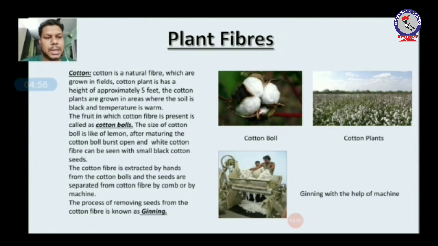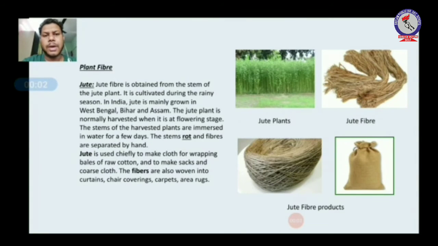Okay, you can see in the diagram there is a cotton ball which is burst open. You can see white color cotton fiber. The cotton fiber is extracted by hands from the cotton balls, and we have to remove the seeds also from that before using it to make yarn. The removing of seeds with the help of comb or with the help of machine, this process is known as ginning.